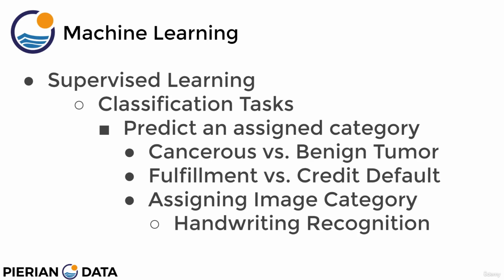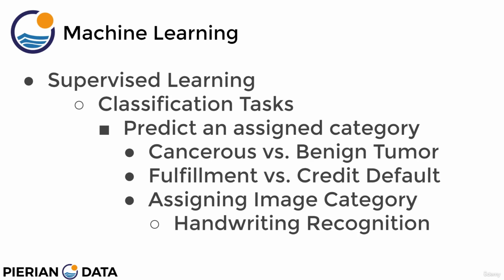Same thing for something like fulfillment versus credit default. We essentially, if we're maybe having a supervised learning task for classification of whether or not someone is going to default on their loan, that's essentially two classes. Are they going to default, or are they going to fulfill and pay off their loan? And then hopefully we can use previous people that have fulfilled their loan or defaulted on their loan, as well as their features, maybe their annual salary or where they live, and use those features to predict whether a current or future customer is going to be creditworthy.